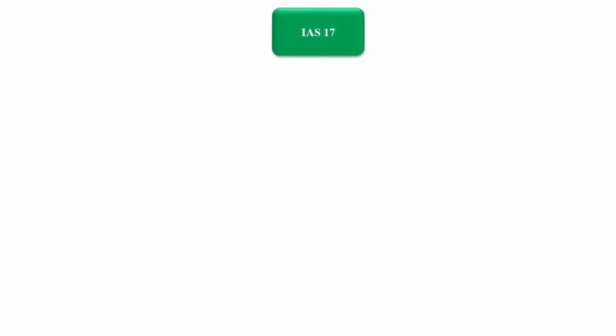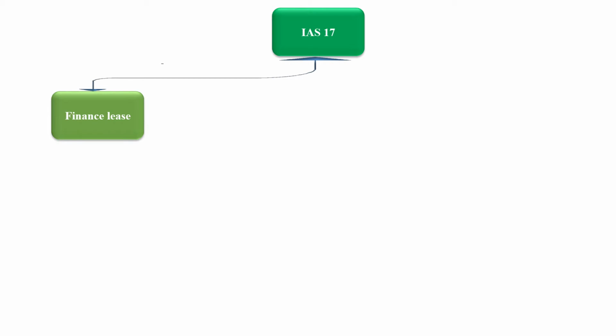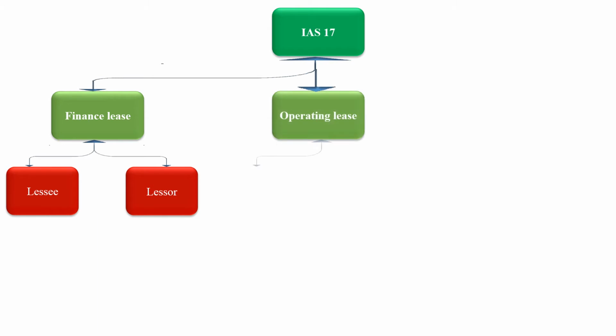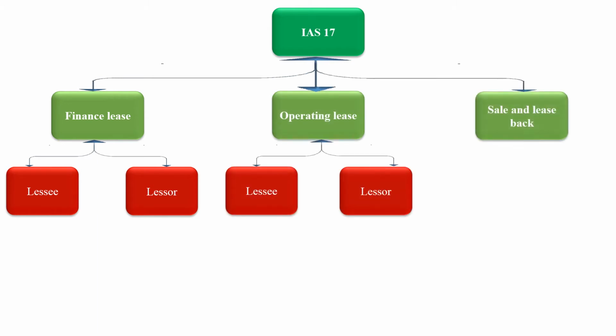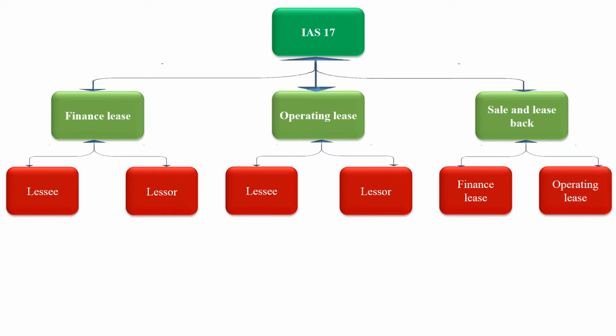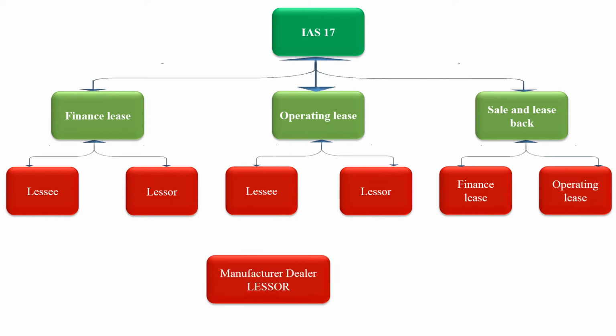IAS 17 gives guidance on accounting for finance lease by lessee and lessor, operating lease by lessee and lessor, and sale and leaseback transactions, which results in either finance lease or operating lease. There are accounting treatments for manufacturer dealer lessor.